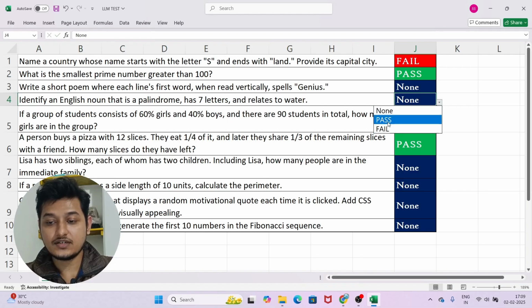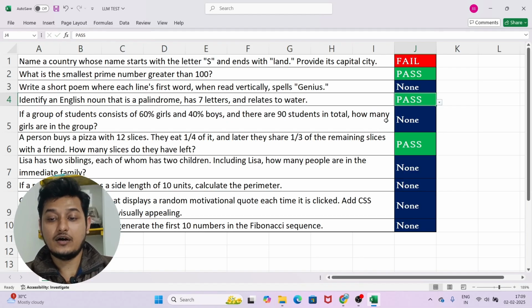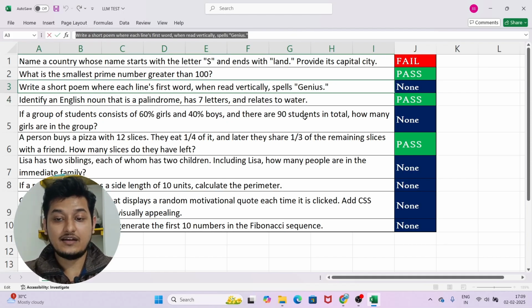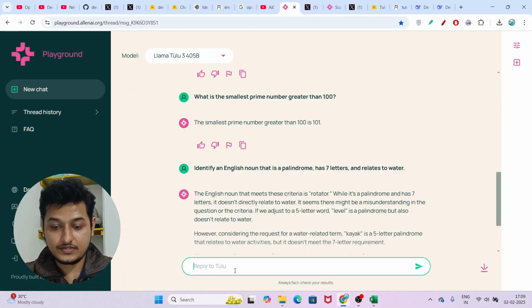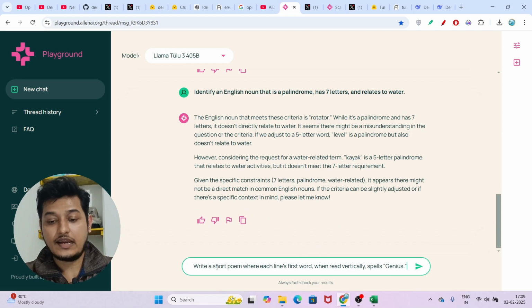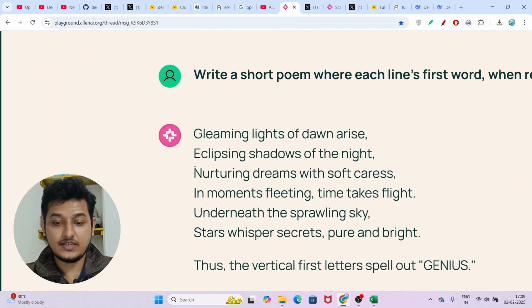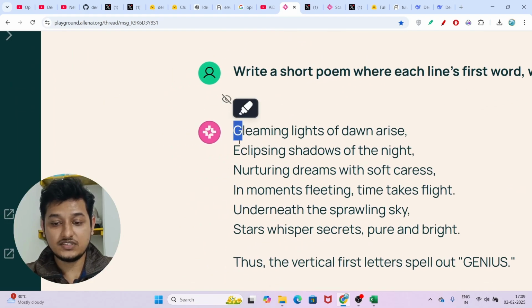Okay, so these are the questions that I have taken from various internet resources so that I can check a model, because these questions are really very hard and require a lot of reasoning. I will copy this and press enter here. The question is: write a short poem where each line's first word, when read vertically, spells genius. So press enter. I got the correct answer, because when you read the poem vertically, the first letter is G, next is E, and next is N. So if you read vertically, it is genius.